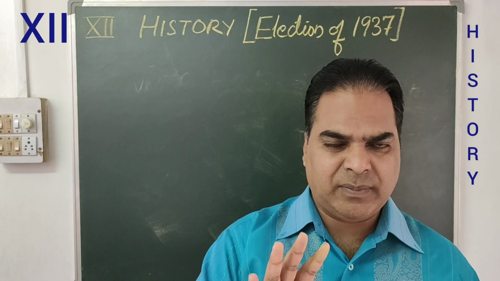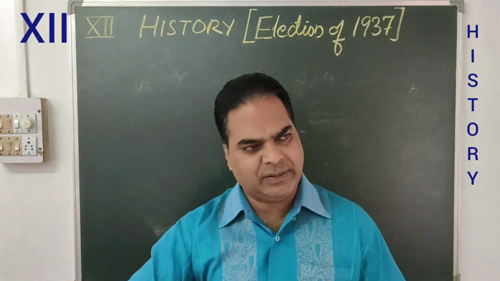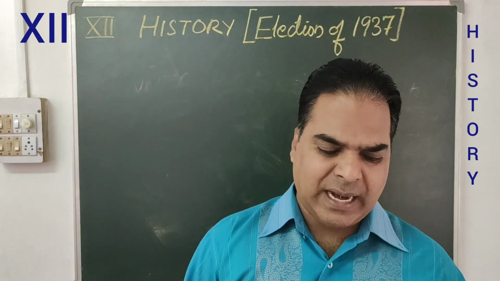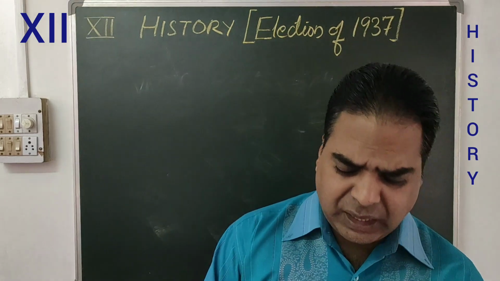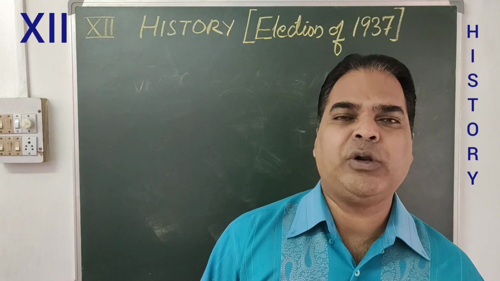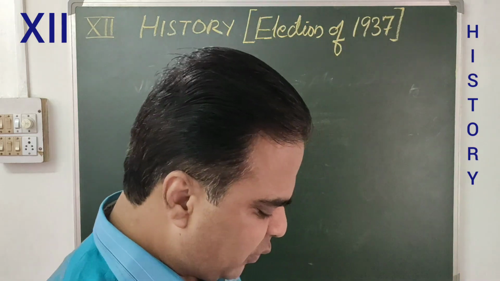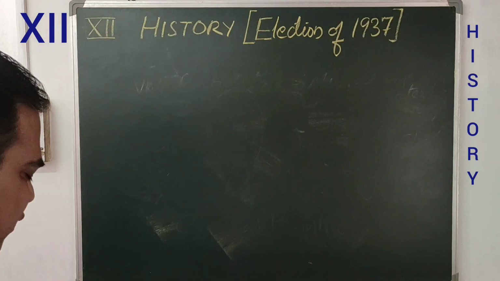In 5 of the provinces, a single party formed their government on their own, and in 2 of the provinces, a coalition government was formed. I'll tell you which were the 7 provinces where Congress formed government.